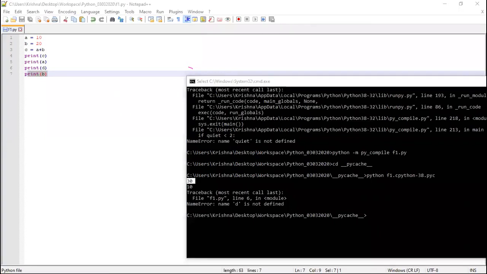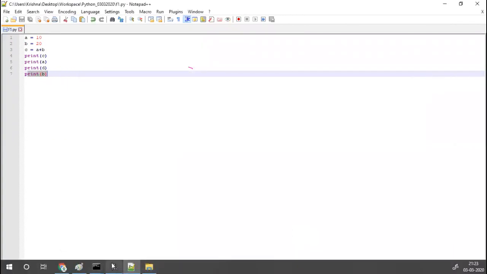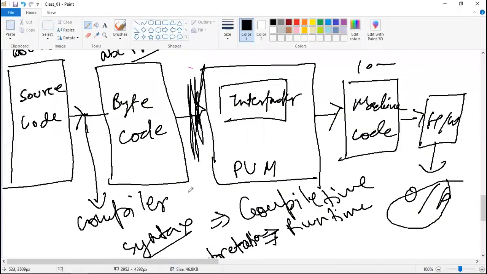Thank you. So what we have seen as of now: source code, we have a compiler. Now where do this compiler, interpreter, and PVM reside? Whenever you install Python, all these things come by default.